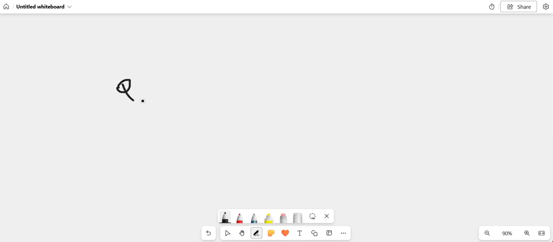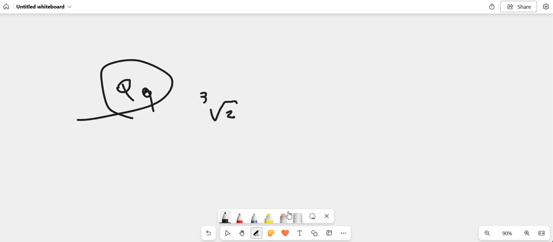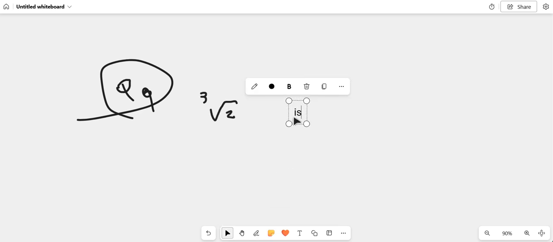Question 9 is saying, prove by contradiction that the cube root of 2 is irrational. So I'm going to assume that the cube root of 2 is rational here. That's a rational assumption, yeah?